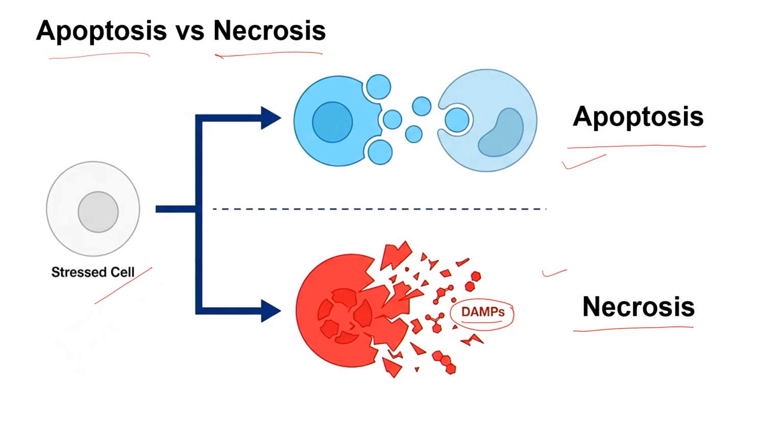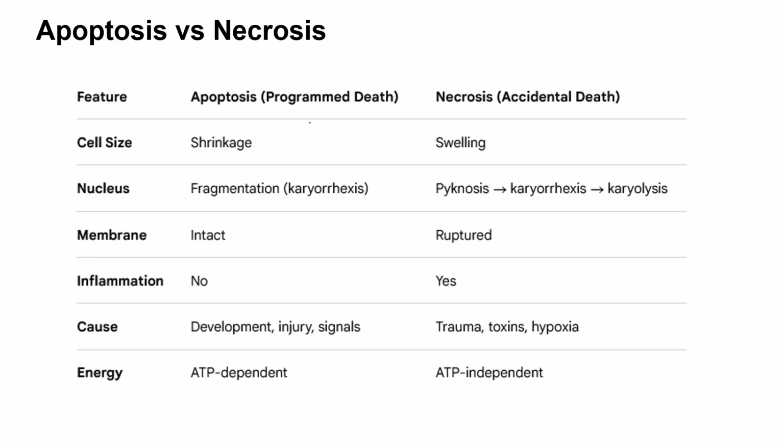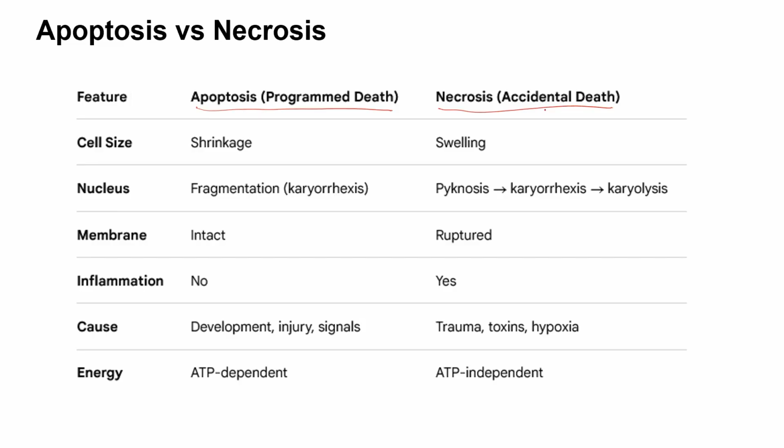So let's try to understand what the differences are between apoptosis and necrosis. As I told earlier, apoptosis is called programmed cell death. So for example, if there is a lifespan of a cell of around 20 days, after 20 days this cell has to undergo recycling, and for that reason this cell, which produced a whole bunch of molecules, after 20 days has to die, and this phenomenon comes under programmed cell death. While necrosis is a kind of cell death which is accidental, and that could be because of the entry of any foreign particle or molecules.